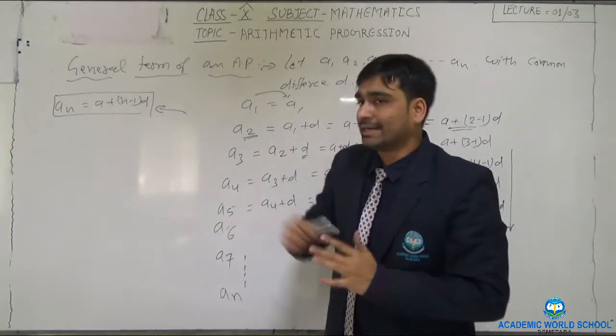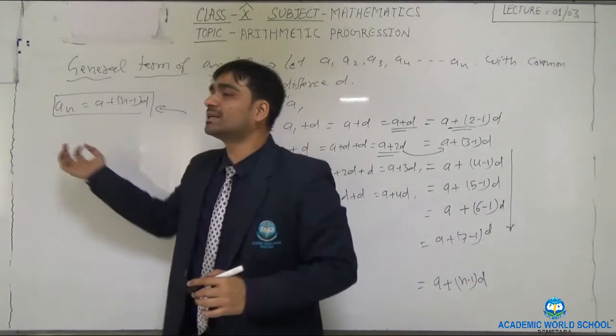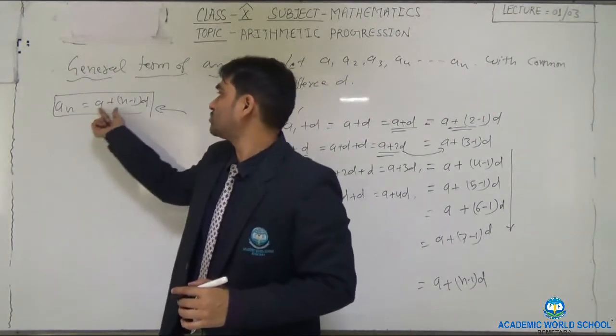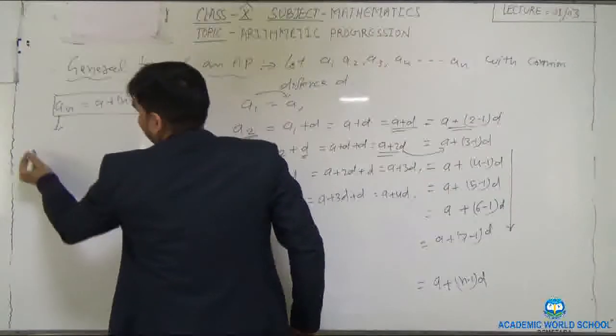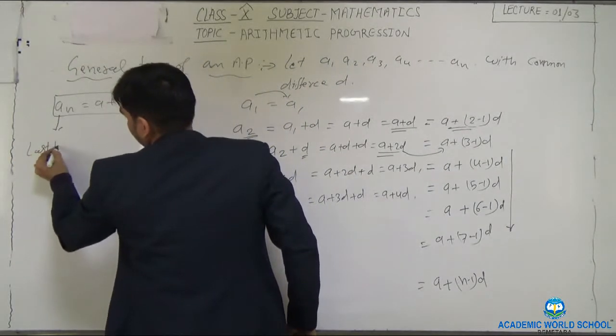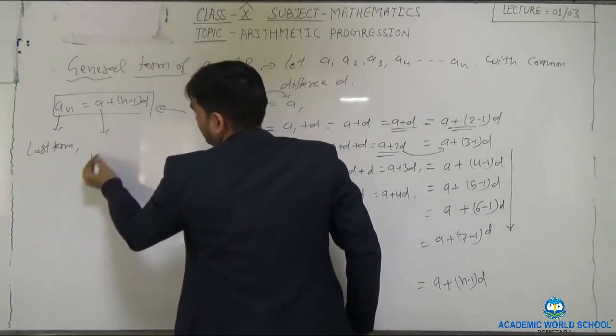Okay. So in the next video I will explain how to use this general term. An is equals to A plus n minus 1 into D, where An is the last term. A is the first term.